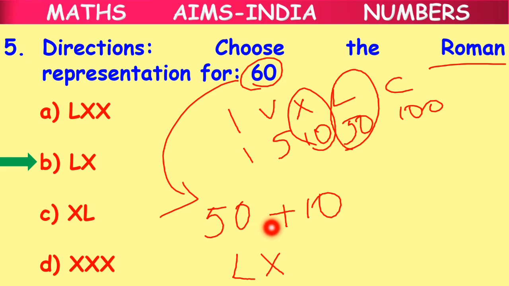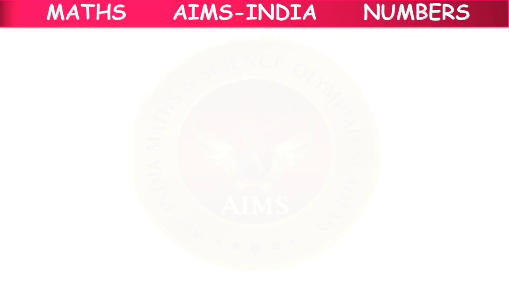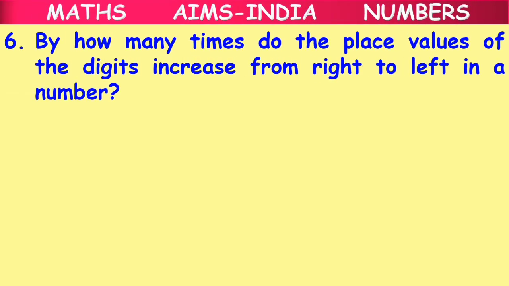Clear children? The smaller symbol X is to the right of the larger symbol L. So we add both the values together. 50 plus 10 is equal to 60. 60 is our Indo-Arabic numeral and LX is the Roman representation for 60. Moving on to question number 7.